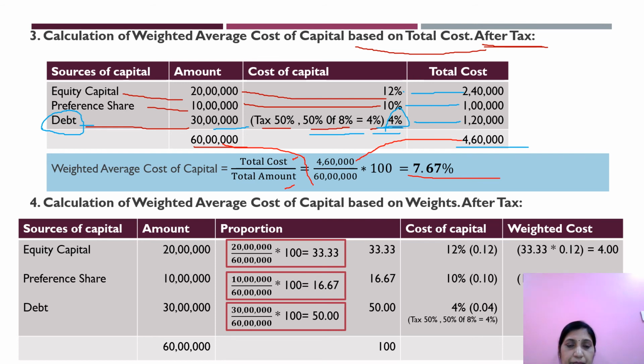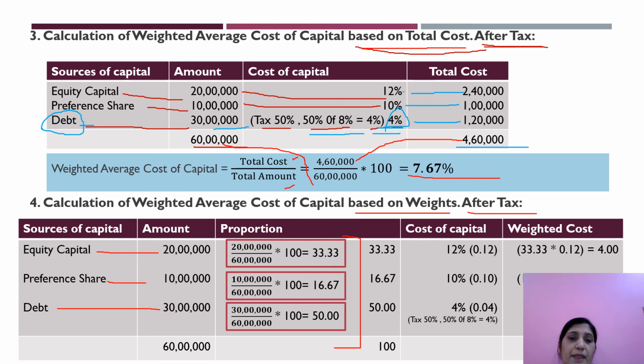Clear about this? Next, calculation of weighted average cost of capital based on weights. This is based on cost. Now it is based on weights after tax. Okay. Same we are taking here. Equity capital, preference shares, debt, everything is same. This calculation of proportion is also same as that of previous. Okay. Now, what is the change? Cost of capital of equity is 12% same. Preference shares 10% will remain same.